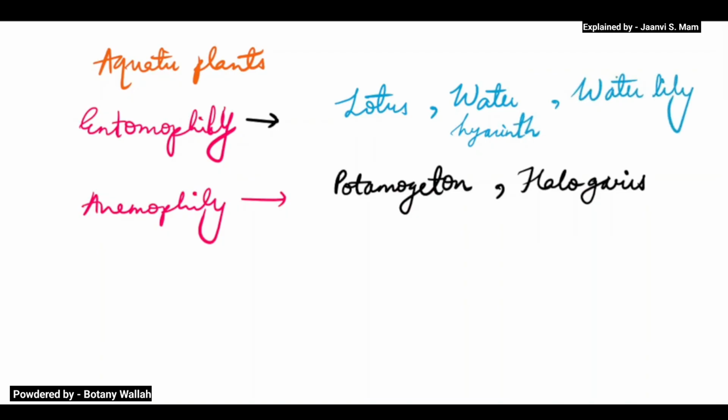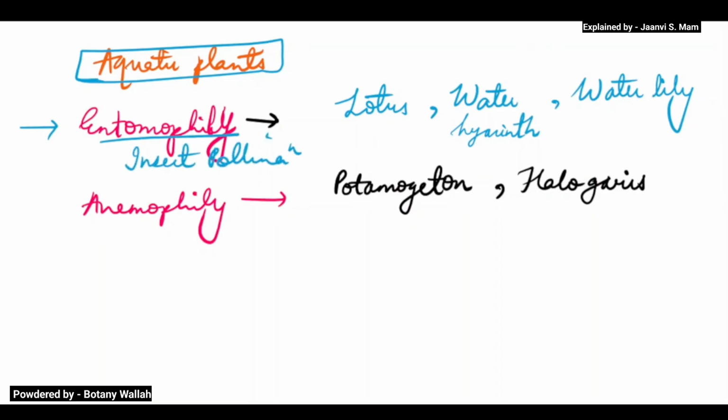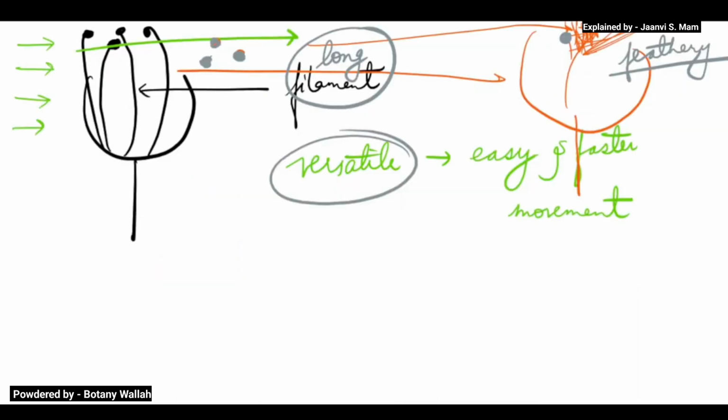So these are the examples. The flowers are aquatic, but they are still undergoing entomophily, which means insect pollination, and anemophily, which you know is wind pollination. So this is about water pollination.